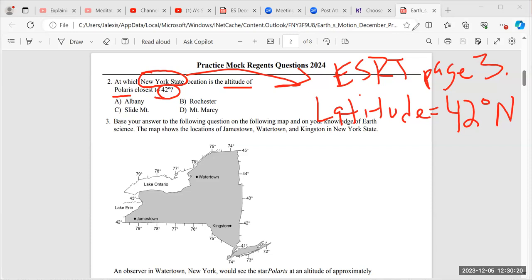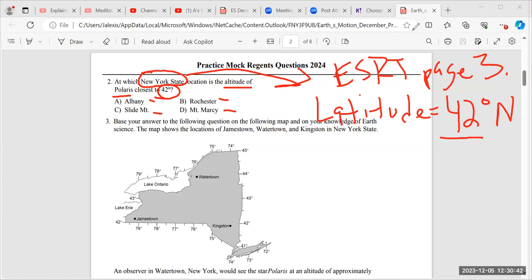The reason being, altitude of Polaris is 42 degrees, and my latitude has the same number. The difference is just degrees north. So I'm looking for a city between Rochester, Mount Marcy, Slide Mountain, and Albany. Which one is closest to latitude 42 degrees north?